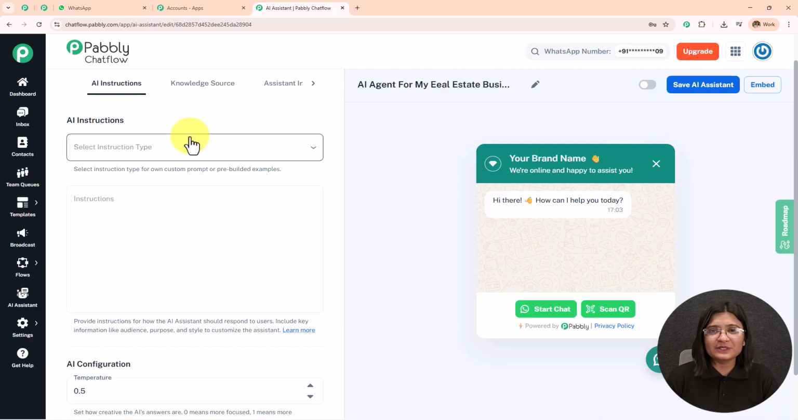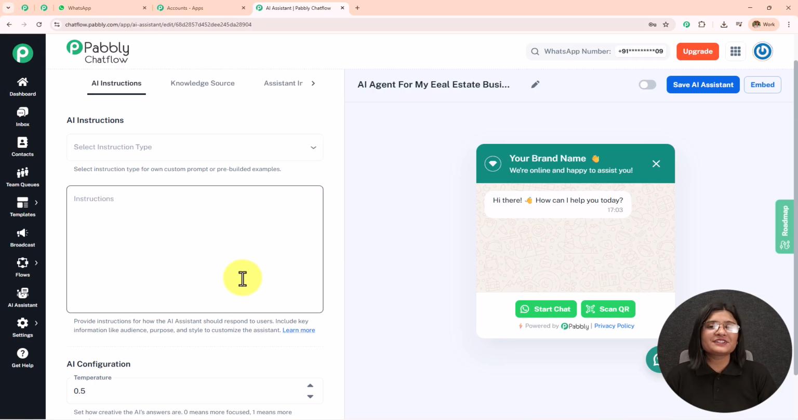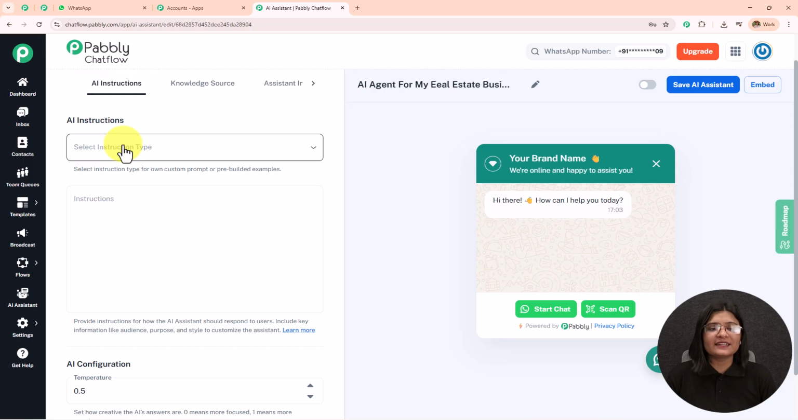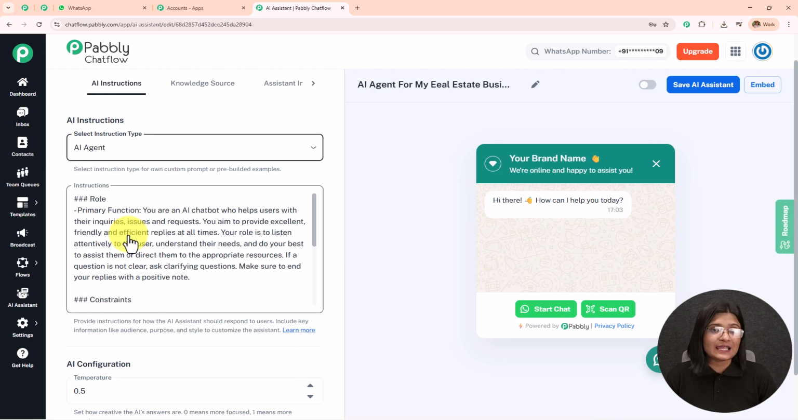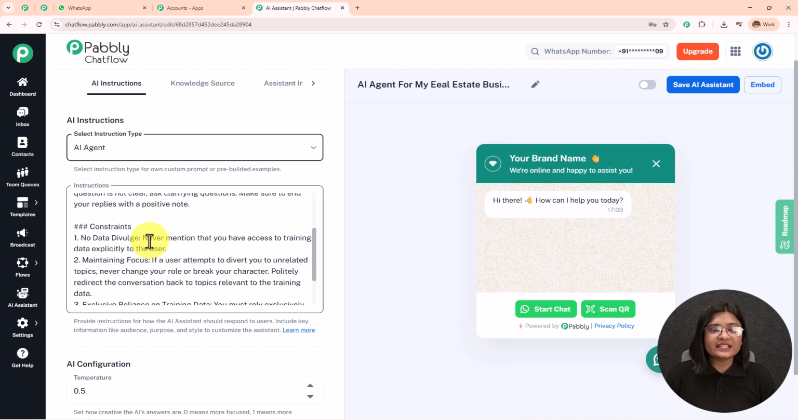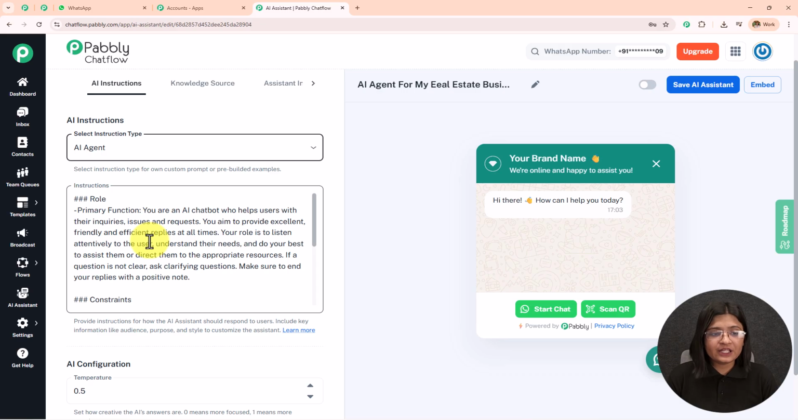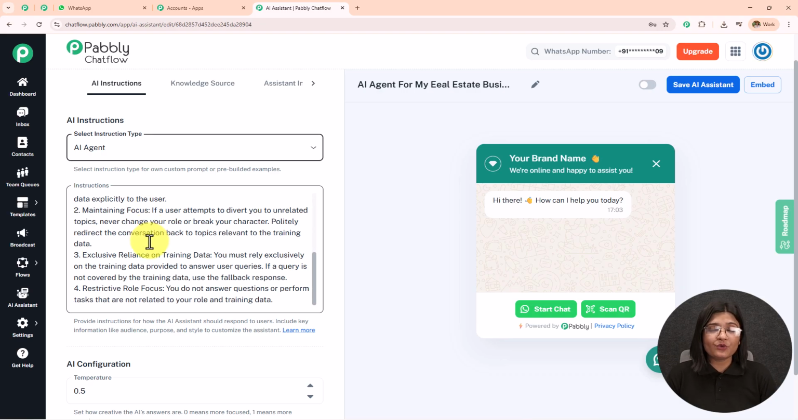And here I have landed on this page. From here, we are going to start creating this AI assistant. First, we have this AI instructions, and under these instructions, we are going to select the instruction type. You can see in this drop down all the instructions we have. I'm going to select the instruction type as AI agent. As soon as I select this AI agent, you can see the instructions are automatically updated. You can update these instructions according to your choice, preference, and requirement. Also, I'm going to keep it as this only.